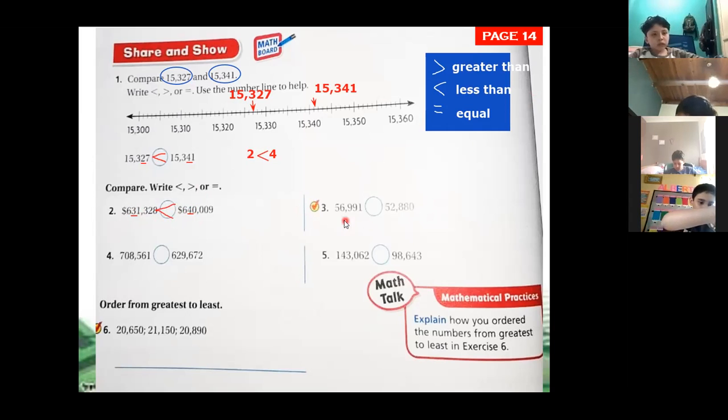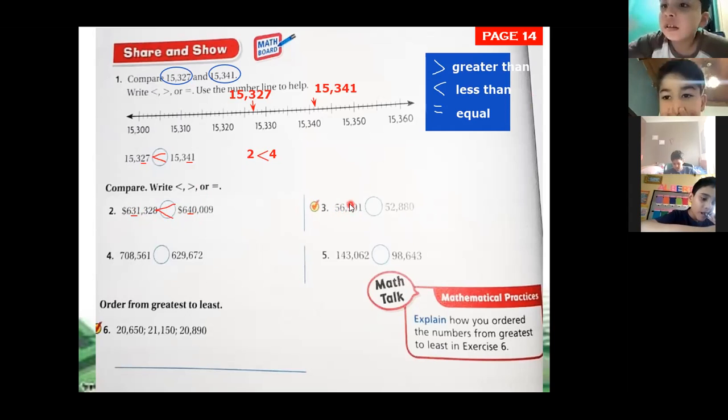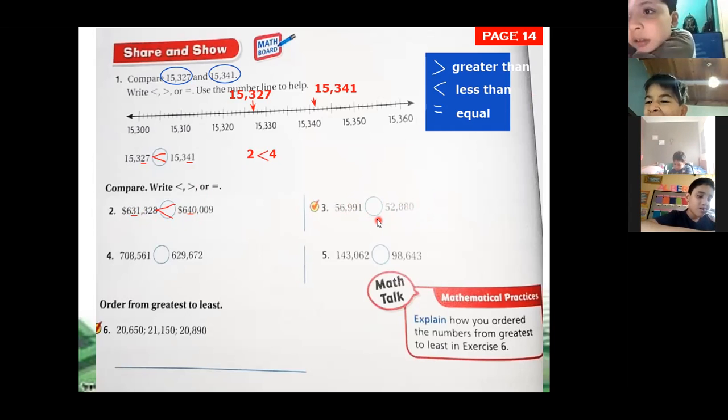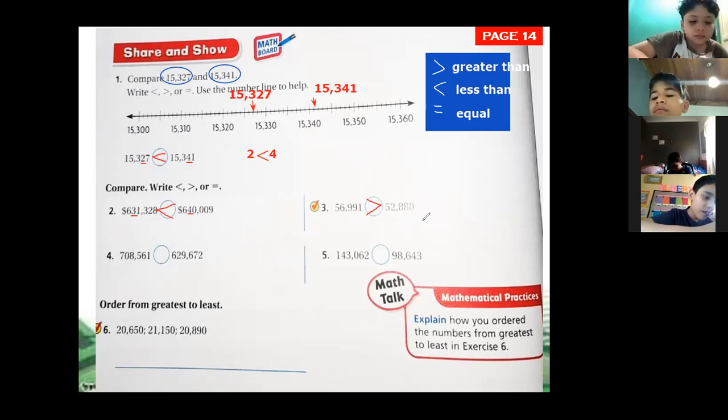Marcelo, number 3. 56,991 is greater, less, or equal than this amount? Greater, excellent. So we're going to draw this sign, greater, because that number is greater.